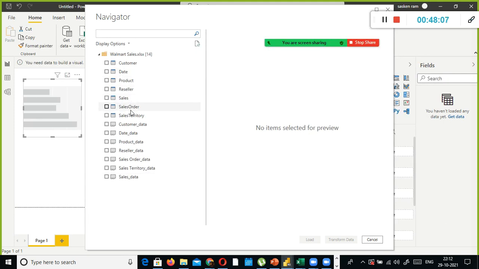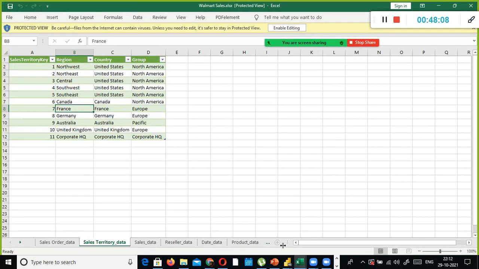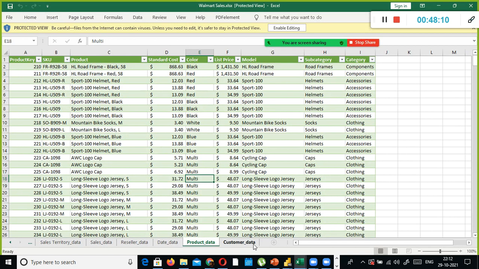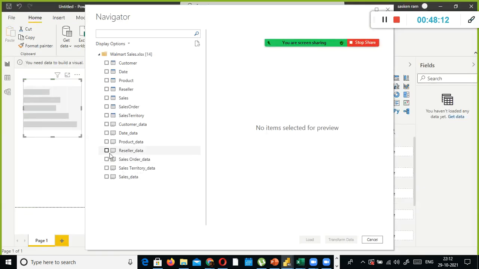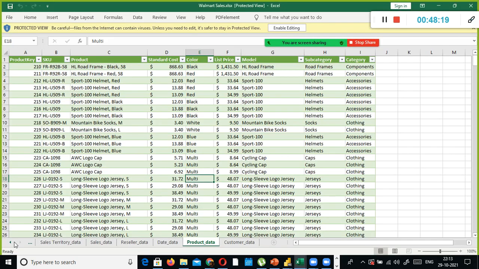If you scroll further, sales data is there, and overall it shows everything here. All these are nothing but tabs: sales data, product data, and customer data.